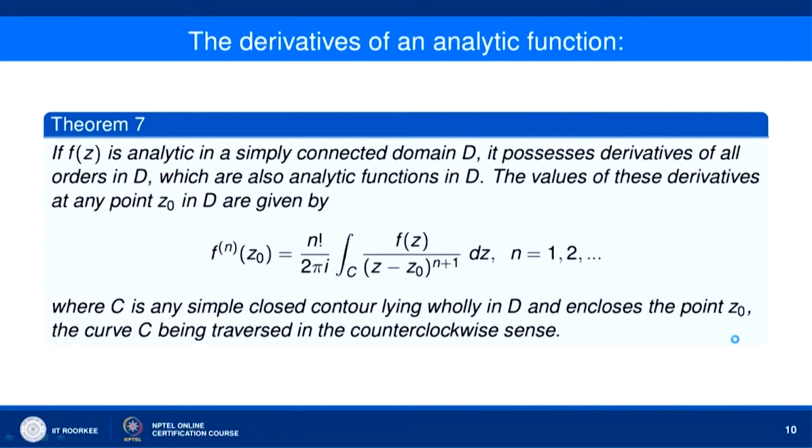So, if f z is analytic in a simply connected domain D, it possesses derivatives of all orders in D. This result we had used when we proved that the real and imaginary parts of an analytic function are harmonic functions.